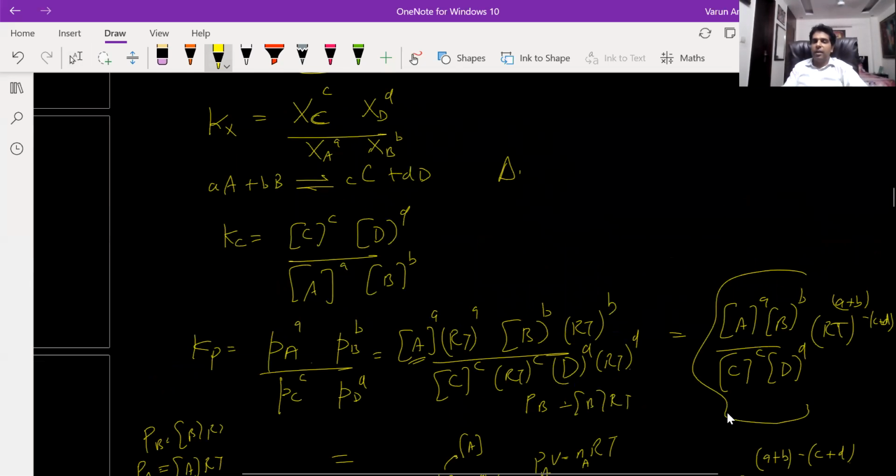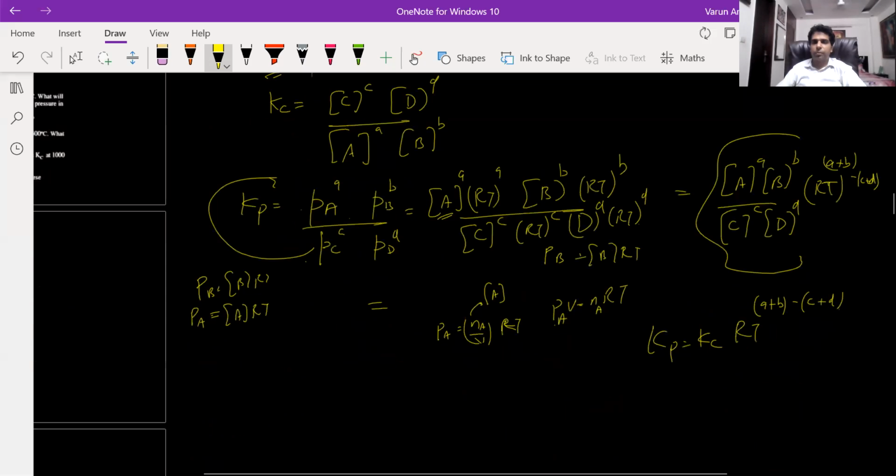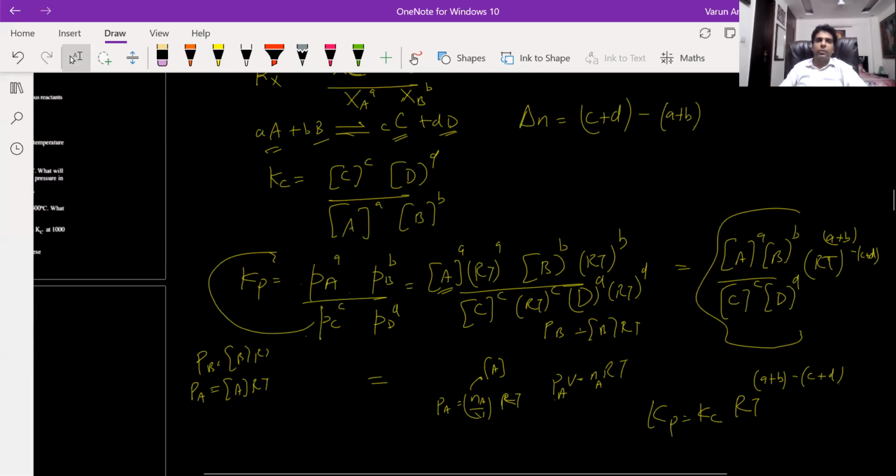Now what is delta n? Delta n is the change in number of moles, right? So change in number of moles is the number of moles of product minus number of moles of reactant. Sorry, I have written the Kp in the opposite way. It should be Pc and Pd on the top and A and B at the bottom. So this is the reaction. So product upon reactant. Sir, could you please scroll down to where you wrote Kp is equal to Kc into RT? Yeah, one second. I have written it the opposite way.